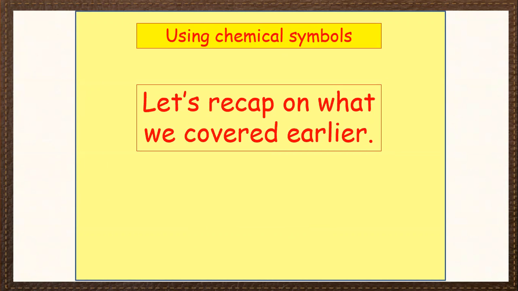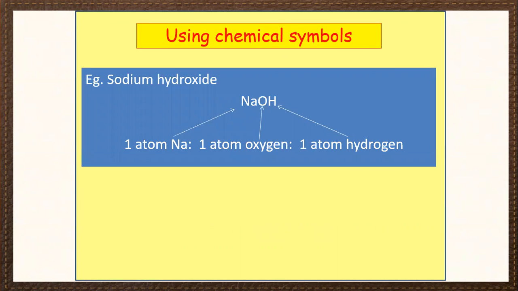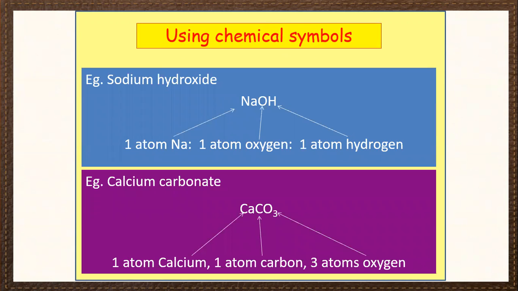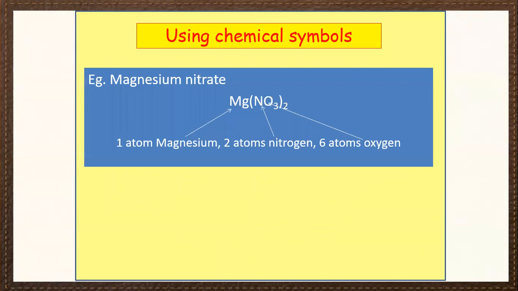Using chemical symbols, let us recap on what we covered earlier. NaOH is sodium hydroxide. Na is 1 atom of sodium, O is 1 atom of oxygen, H is 1 atom of hydrogen. Calcium carbonate, in this, 1 atom of calcium, 1 atom of carbon, 3 atoms of oxygen.